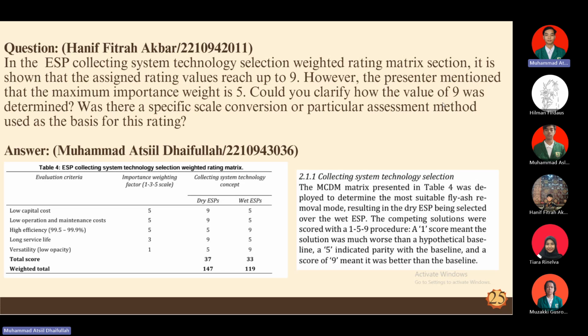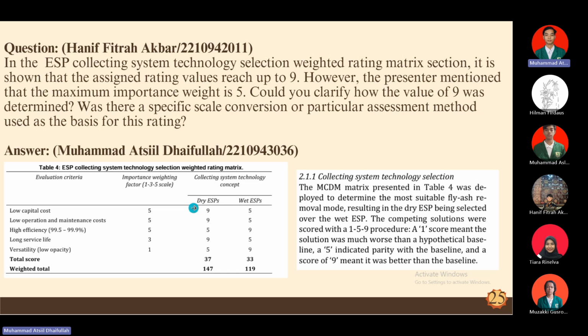It is shown that the assigned rating value reaches up to 9. However, the presenter mentioned the maximum importance weight is 5. Could you clarify how the value of 9 was determined? Was there a specific scale conversion or particular assessment method used as the basis for this rating?